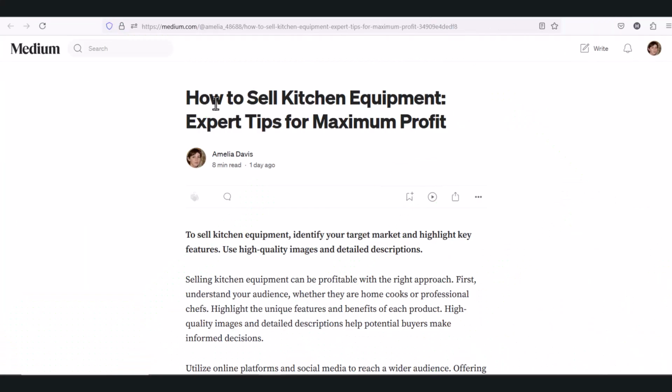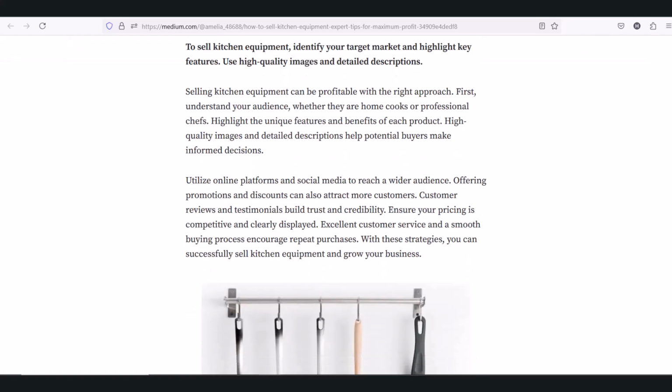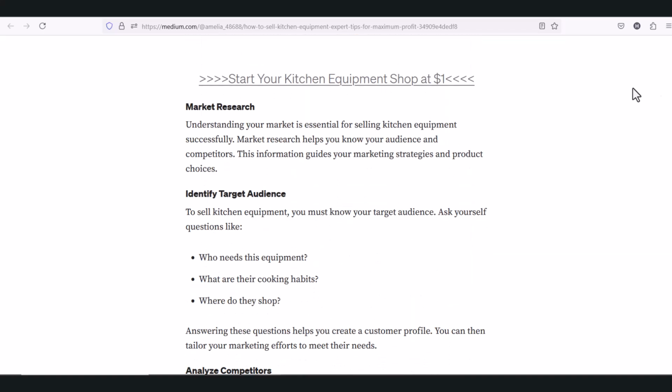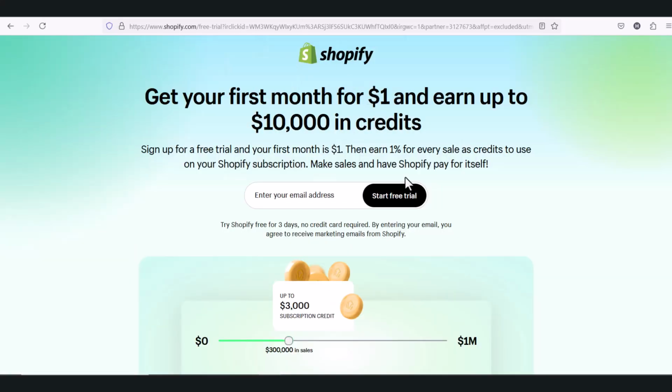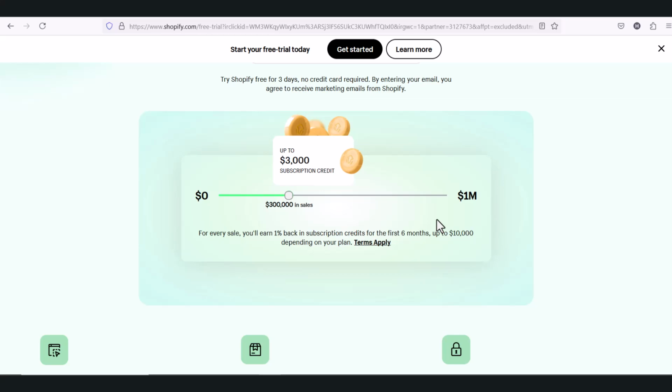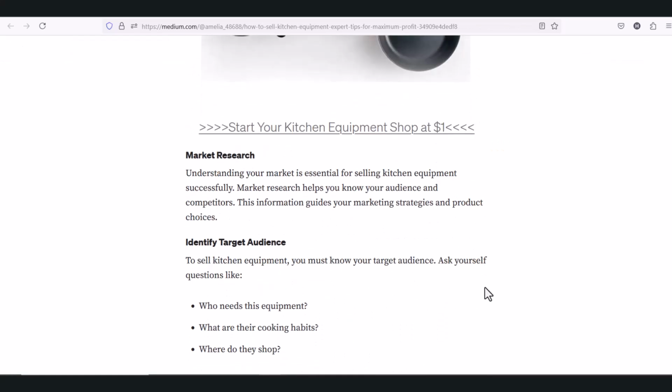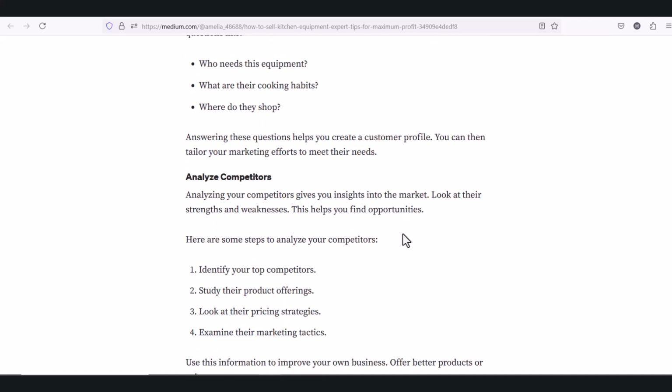This is the post I posted yesterday and you can view the post. This post is totally created by ChatGPT, no human touch. I just put this link here. If you click this link, it will redirect to the Shopify page, and if anyone gets this Shopify by clicking my link, I will get 150 US dollars per sale. So this is the strategy. You will rank a post using Parasite SEO, put the affiliate link, and get commission by affiliate payments.